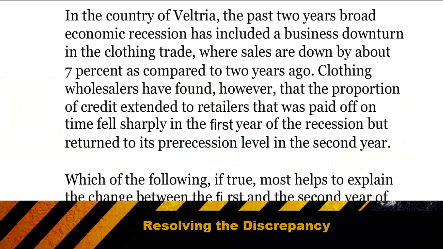Let's try one more. Again, our first step is to identify the conclusion or the unusual result in the argument. In this case, the argument gives us a great contrast word, the word however, cluing us in that the unusual situation is that the credit extended to retailers that was paid off fell sharply in the first year, but it returned to pre-recession levels in the second year. Then we have to ask, why is that unusual?